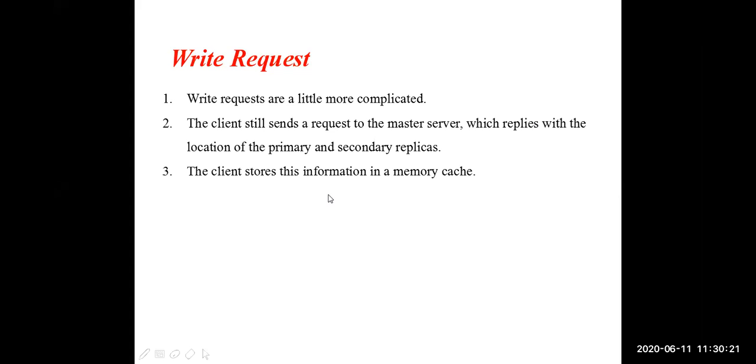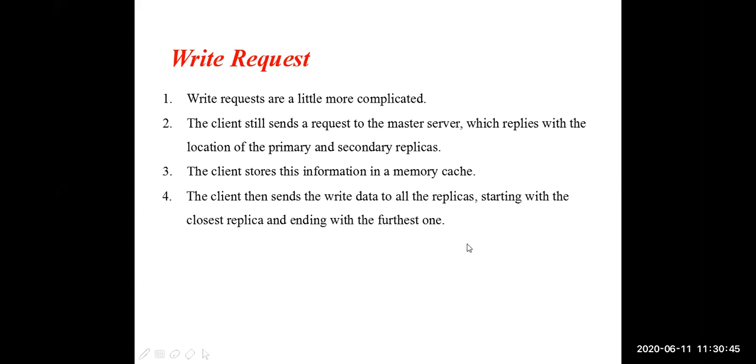Then the client will store whatever data it wants to modify in some cache memory. Clear? Whatever modifications it wants to do, that modifying data will first be stored in cache memory. Then the client will send that modifying data to all the replicas, starting from the closest replica and ending with the farthest one.